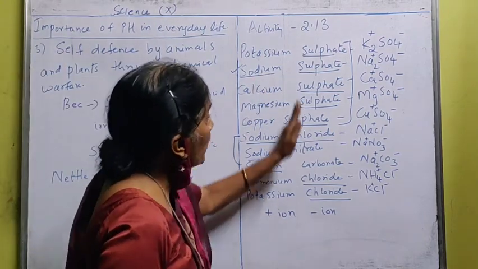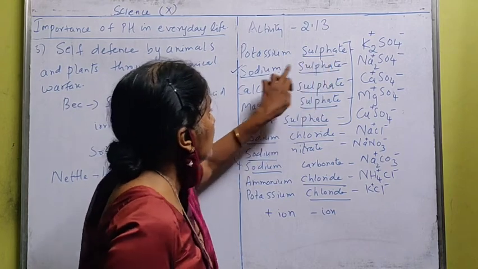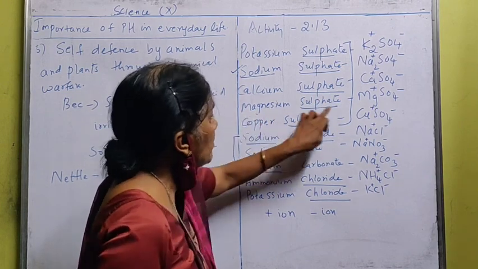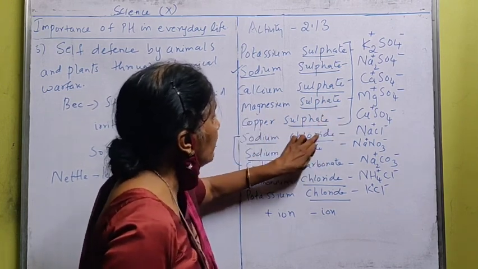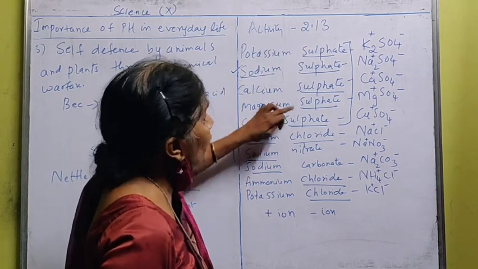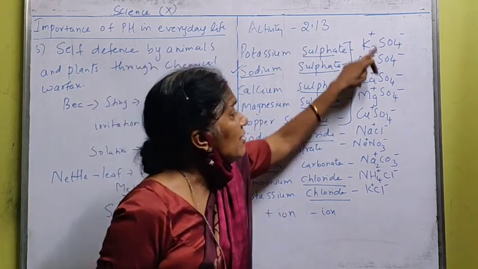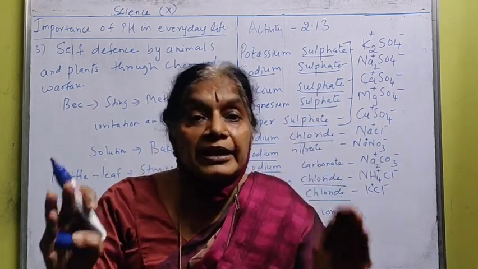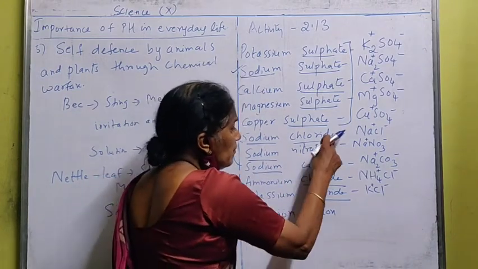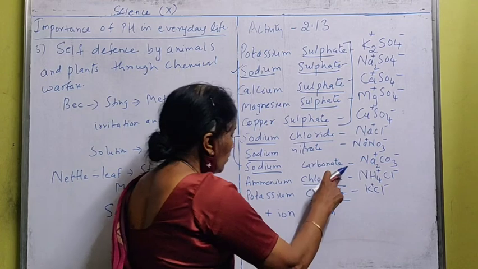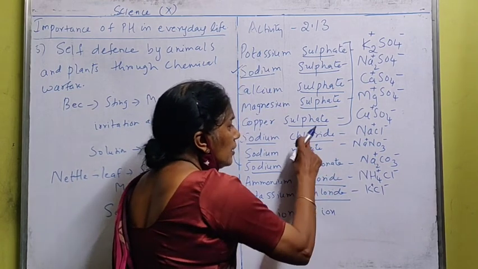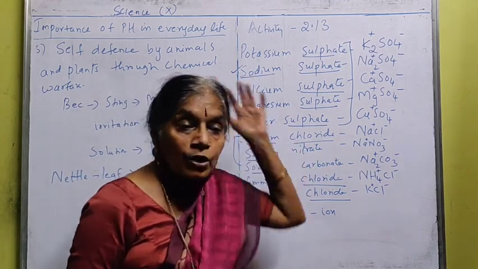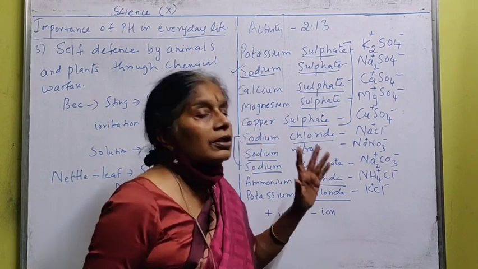Okay, see here. Potassium sulfate, sodium sulfate, calcium sulfate, magnesium sulfate, copper sulfate. All these five bases have the sulfate ion in common, so they all belong to the sulfate family. Then see, sodium chloride, ammonium chloride, potassium chloride. All these bases have chloride at the last, so they belong to the chloride family.